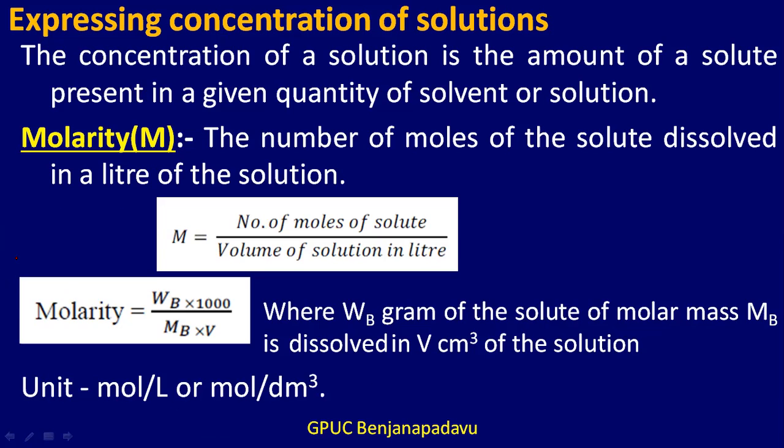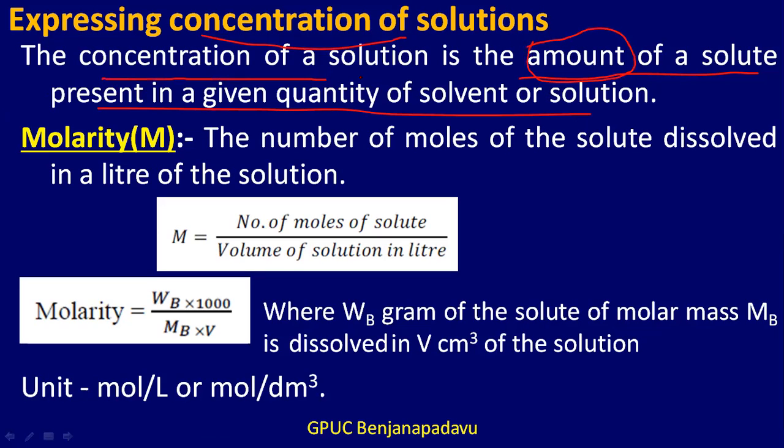Okay, so when we say concentration of a solution, what do we mean by concentration? Concentration is nothing but the amount of the solute present in a given quantity of solvent or solution. We already said that a solution is a homogeneous mixture of solute and solvent. So one solution differs from another depending on how much solute is present. Though they may be made up of the same substance, still they may vary from each other depending upon the amount of the solute present in them. So we need to know how to express, how to determine the concentration of the solution.